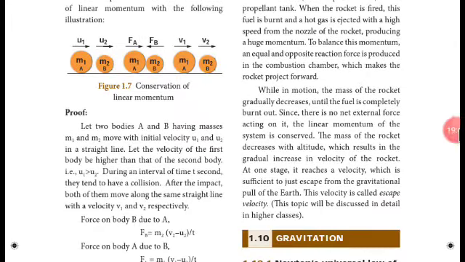While in motion, the mass of the rocket gradually decreases. Why does it decrease? Because the fuel is going to be burnt in a very fast manner. If 1 liter is burnt, nearly 1 kg of mass is going to be ejected from the rocket. So the mass is going to be reduced from time to time, until the fuel is completely burnt out.